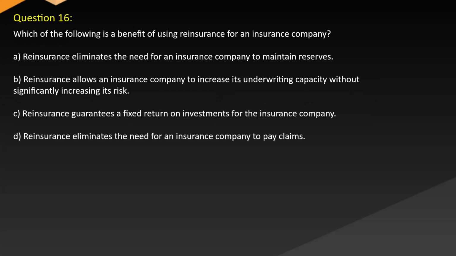Question 16. Which of the following is a benefit of using reinsurance for an insurance company? A. Reinsurance eliminates the need for an insurance company to maintain reserves. B. Reinsurance allows an insurance company to increase its underwriting capacity without significantly increasing its risk. C. Reinsurance guarantees a fixed return on investments for the insurance company. D. Reinsurance eliminates the need for an insurance company to pay claims.